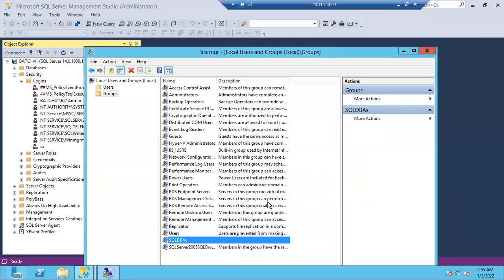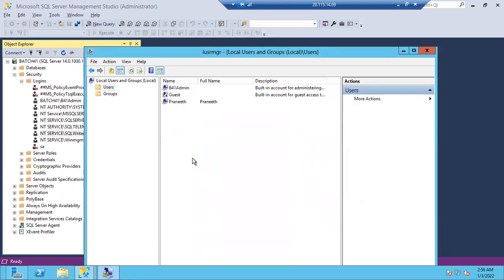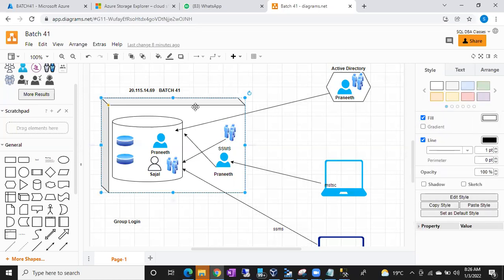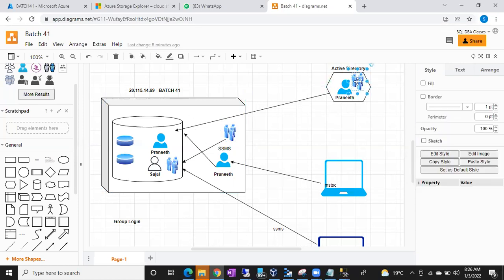Okay, clear? So even though I'm creating a group, to add them, first of all, I have to create individual users. Only once we'll create it. Next time we'll simply add it, once per each machine. But if you create the same group in the Active Directory, no need to create individual users on the Windows machine. Directly, if we have a setup like this with 100 servers, based on this Active Directory group we can create group logins for all of them. We'll prefer group logins only in the organization. That's the standard policy. We don't prefer individual logins.